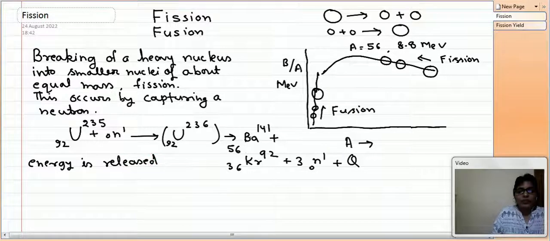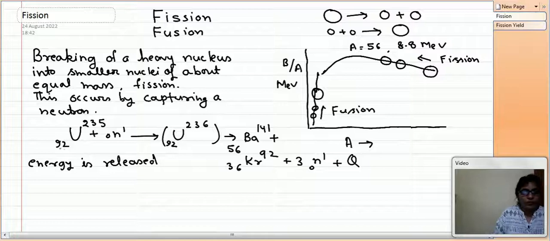Together with these two nuclei, we also have a larger number of neutrons. Here it is the capturing of one neutron, but finally we are getting 3 neutrons. These 3 neutrons may further activate 3 more nuclei of uranium, and then again we will have 3 neutrons. So they will continue the process, and therefore this process will be like a chain reaction.